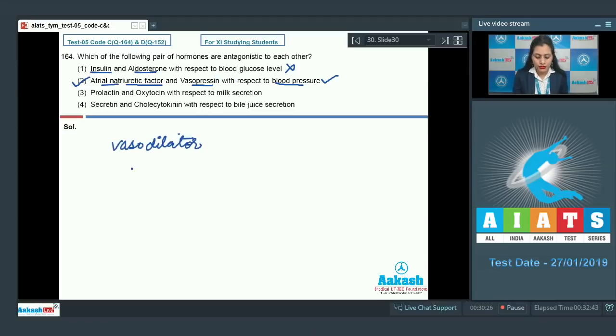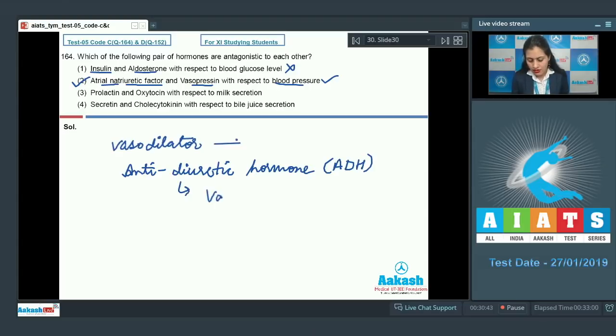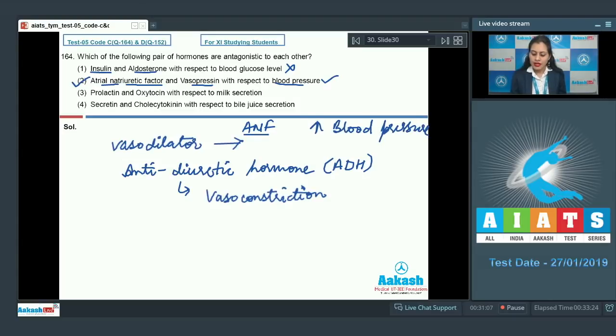On the other hand, vasopressin, which is also known as antidiuretic hormone, ADH, is a vasoconstrictor and it is released in response to decrease in blood pressure. So ANF is released in response to high blood pressure and ADH is released in response to low blood pressure, and they act antagonistically to each other.